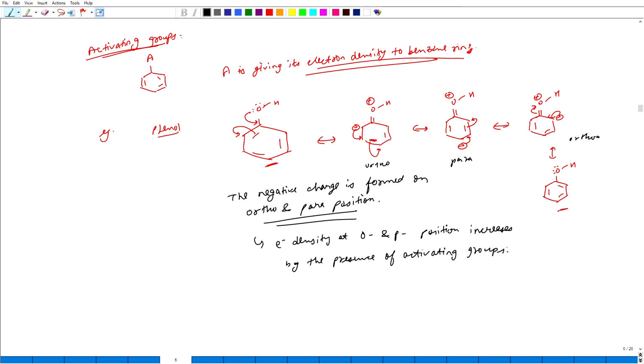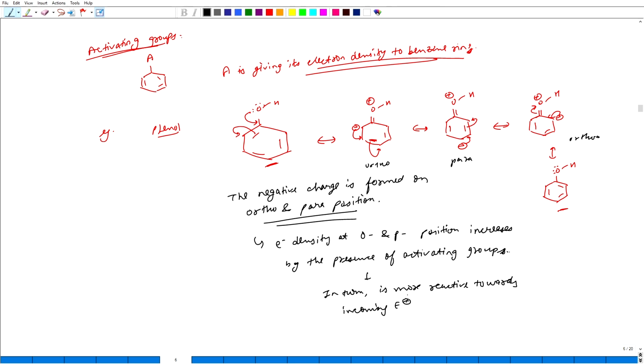And these activating groups increase the electron density, which in turn is more available, or more reactive, towards an incoming electrophile.